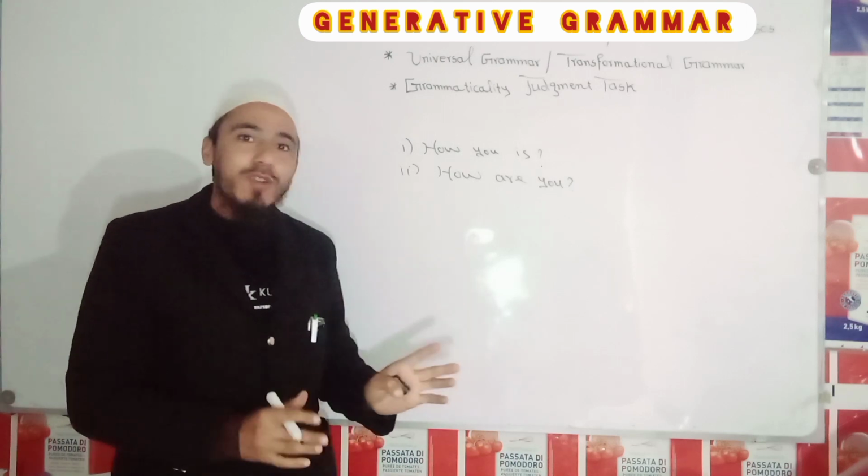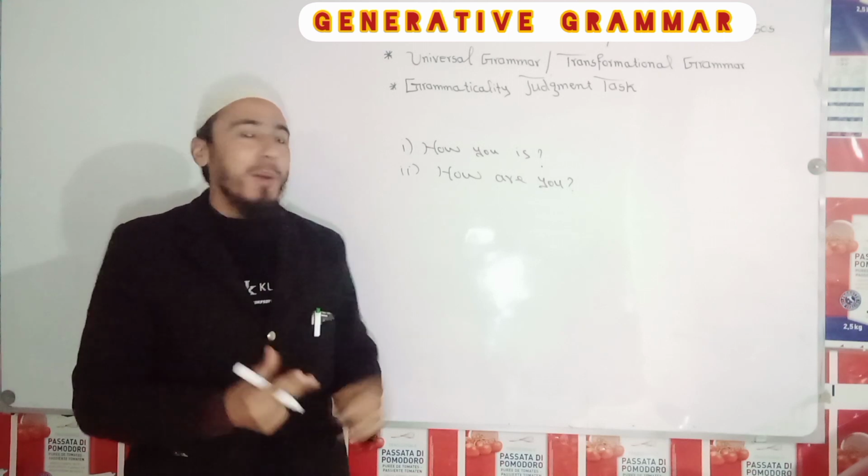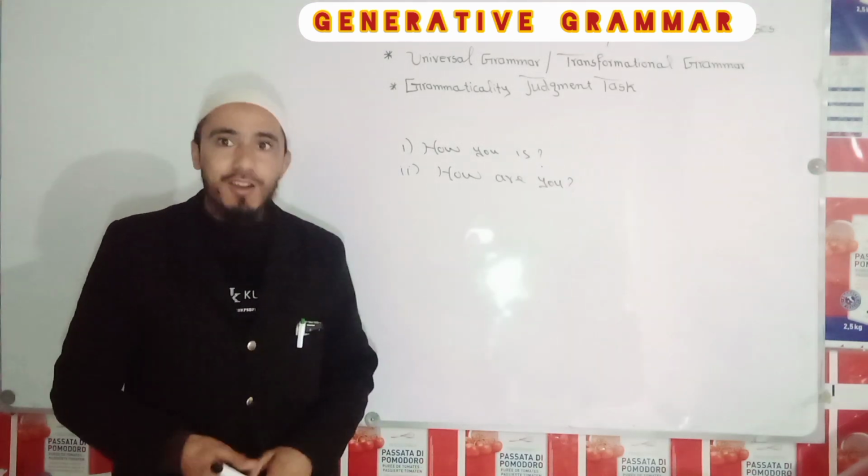So, this is actually the proof and the argument for the theory of universal grammar.